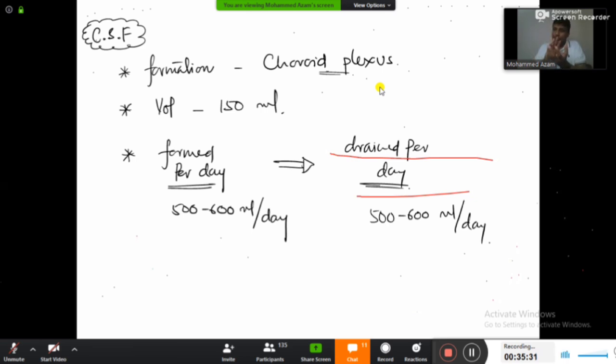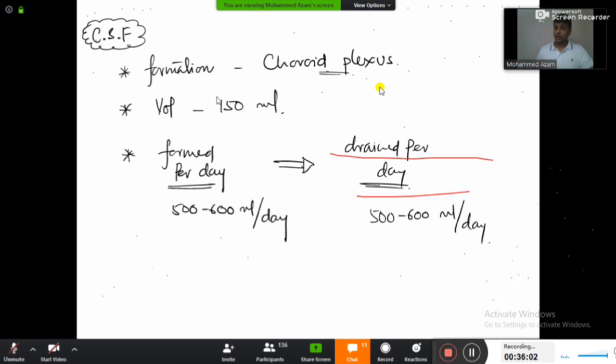In that 150 ml of CSF in a day, that is 24 hours, what is going to happen? Slowly CSF adds and slowly CSF drains. I did not tell you at any time that 500 ml of CSF will be formed at a time. एक साथ नहीं फॉर्म होता है. 500 ml of CSF will be formed and 500 ml of CSF will be drained in a span of one whole day, that is 24 hours. Step by step. Is it okay? Rashid, I'm coming to your question. Okay, don't worry.